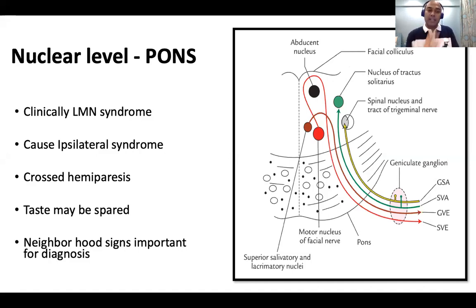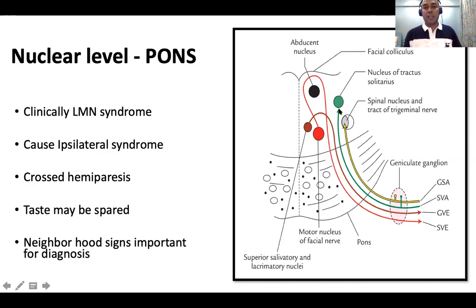So the nucleus and downwards, wherever, is an LMN lesion. Anterior horn cell and downwards is an LMN lesion. Anything above the anterior horn cell or anything above the nuclei is a UMN lesion. So a pontine lesion can also sometimes be UMN, especially if it involves the supranuclear fibers or the fibers coming from cerebellum, basal ganglia, and so on. But a pontine lesion, if it damages the nuclei, becomes an LMN lesion.